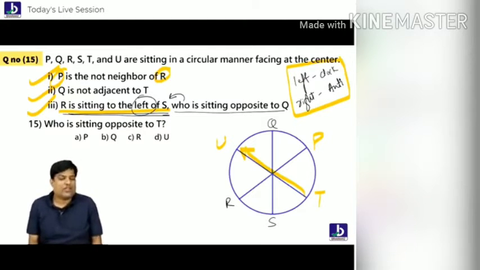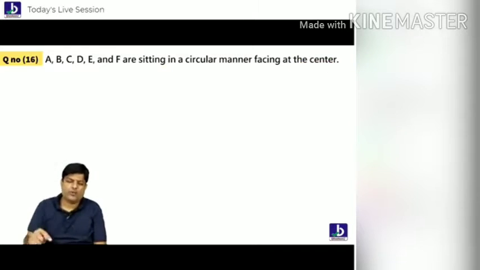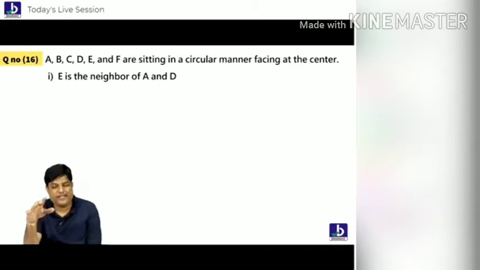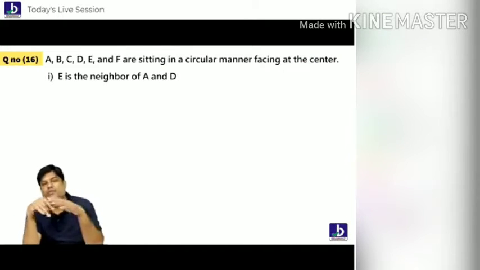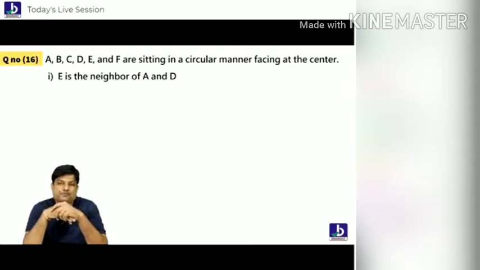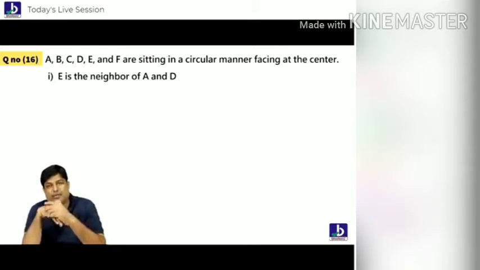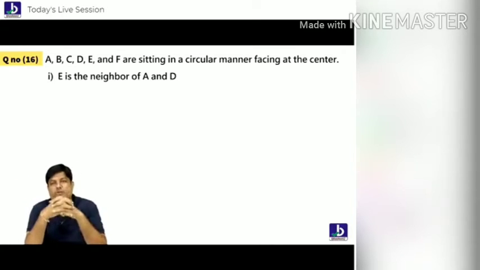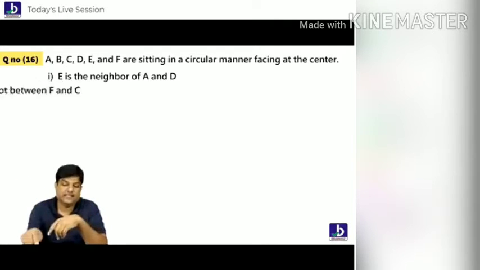So I just request you to do one simple question, so that if you can do this simple question, you can get something. One point is given. England is a neighbor of Agra and Delhi. England is a neighbor of Agra, Delhi, or Delhi, Agra? We don't know. Leave it instantly.